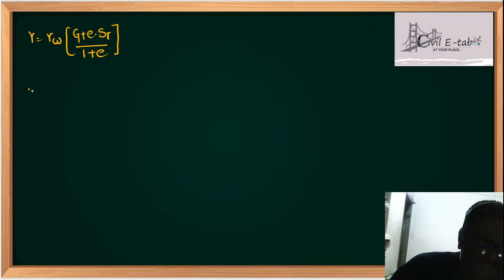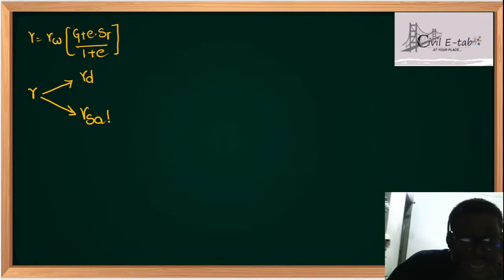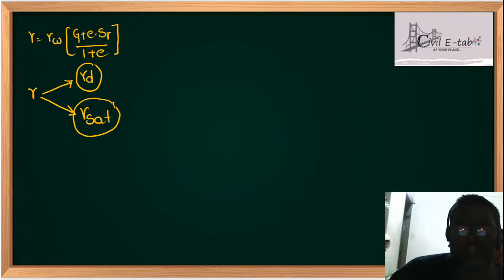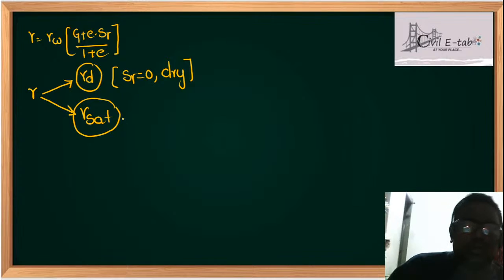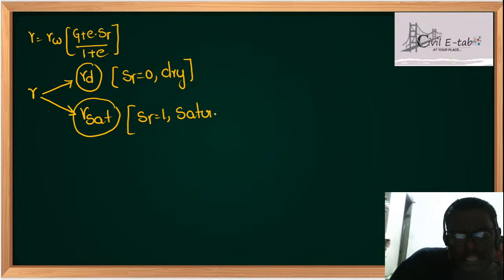Now see, students, remember, gamma will become gamma D, and gamma will become gamma sat. This is very important, students. Gamma will become gamma D when the degree of saturation is 0. That means in the dry state, what is the degree of saturation? 0. And gamma will become gamma sat when the degree of saturation is equal to 1, that is fully saturated. So using these two conditions, I will derive these formulas.